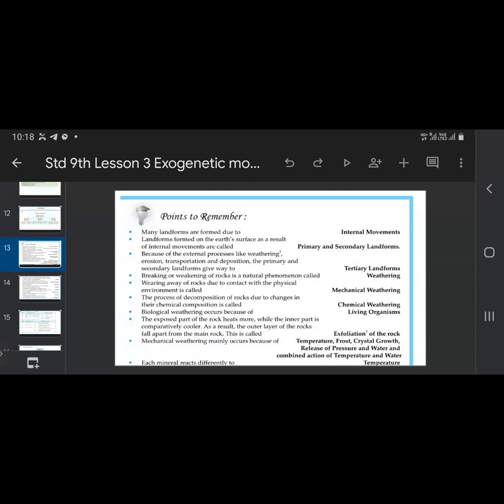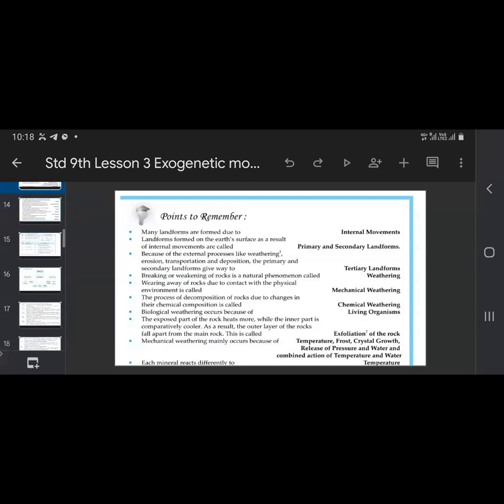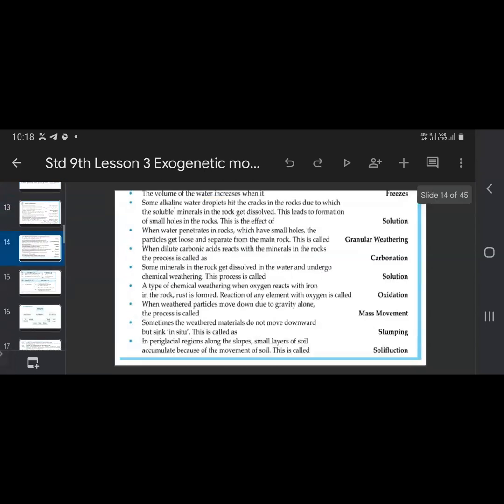Each mineral reacts differently to temperature, so temperature has its reaction on different minerals in different ways. Now, the volume of water increases when it freezes. We all know that when water is liquid and it gets frozen, the volume increases.